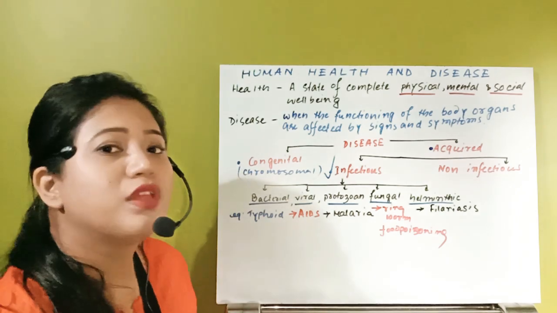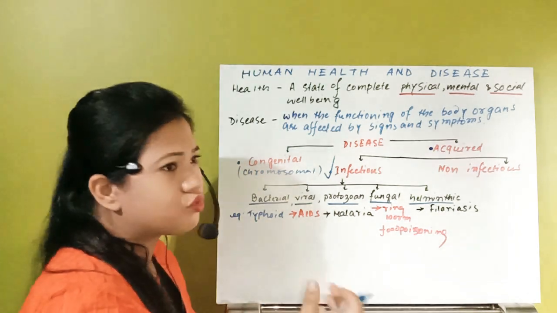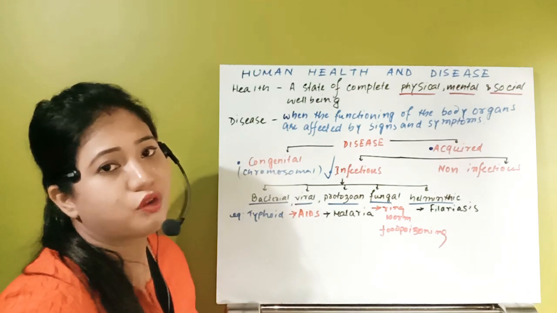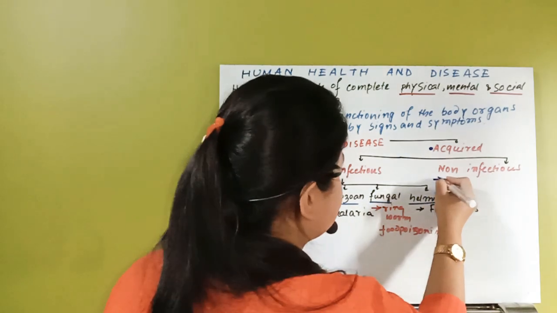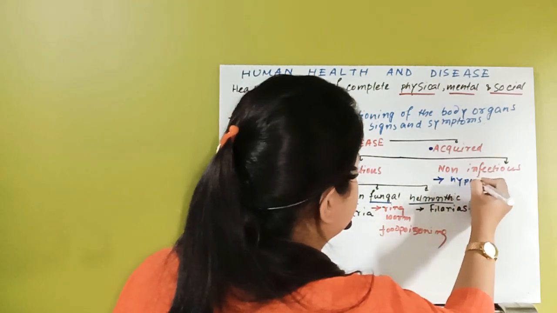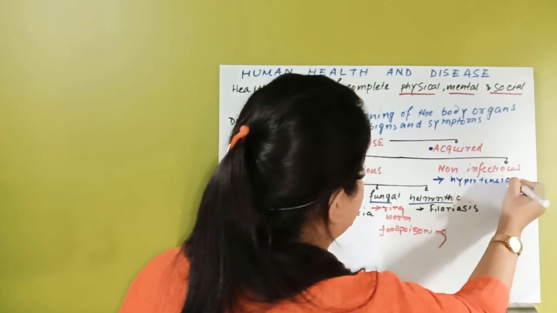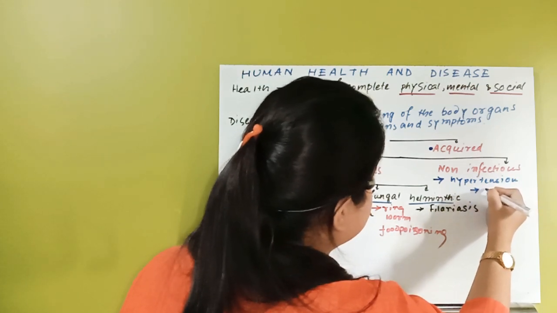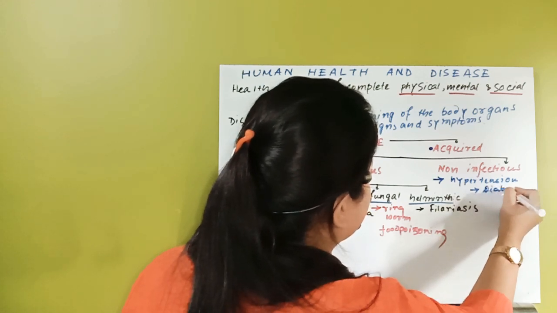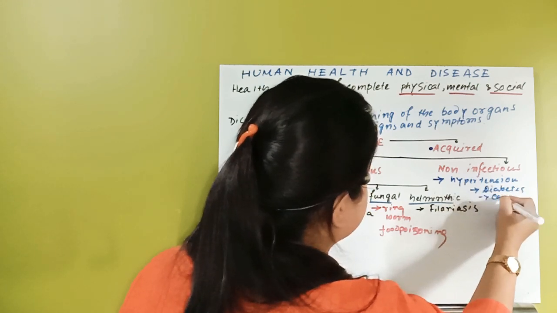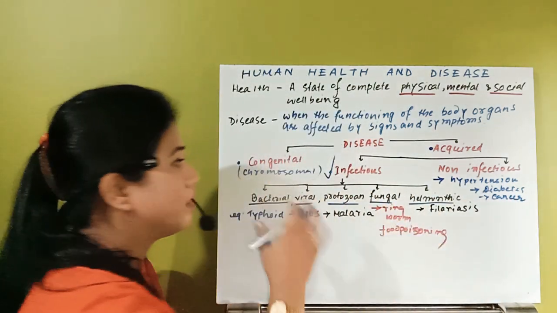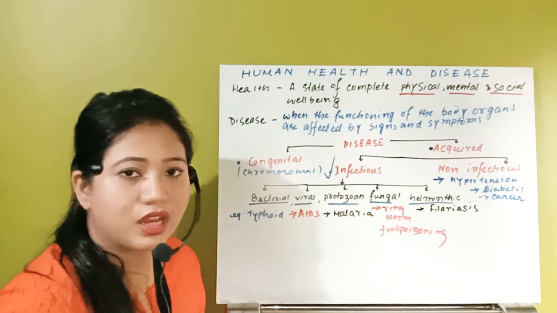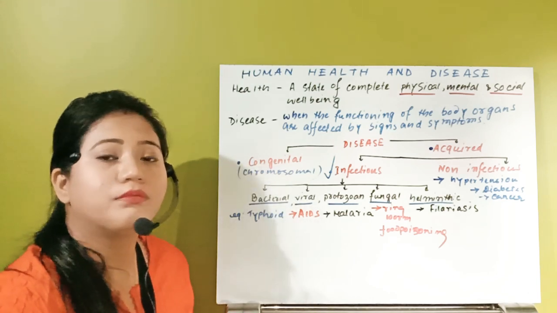Due to some stresses or environmental impact, we suffer from hypertension, stress, high BP or diabetes, or even cancer. Cancer and diabetes can also be inherited, but due to some environmental impact also, the individual can suffer from diseases.